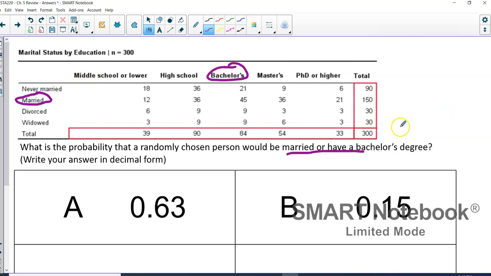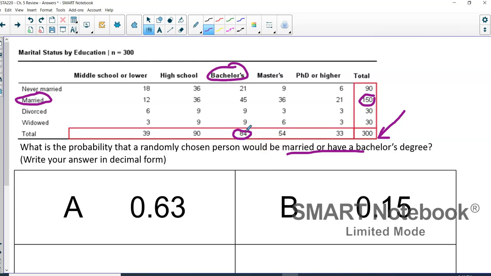Now, overall, if we're just looking at a randomly chosen person, we're going to use this 300 total as our denominator, right? So married or having a bachelor's degree, the probability that someone is married is going to be 150 over 300, okay? The probability that someone has a bachelor's degree would be 84 over 300, okay?